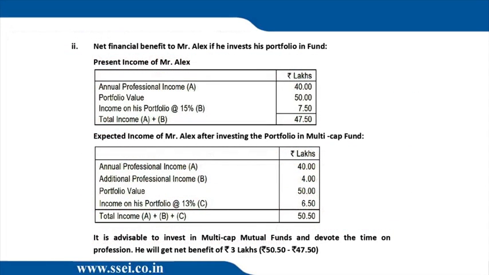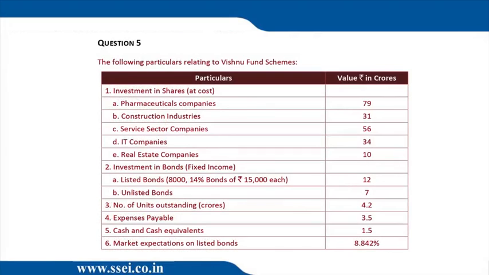Okay. If you want to clear the CA exam, you have to do as per them. When I first solved it without looking at the solution, I also included the initial expense and the recurring expense in the multi-cap part, but the institute has not done the same. So please follow ICAI.